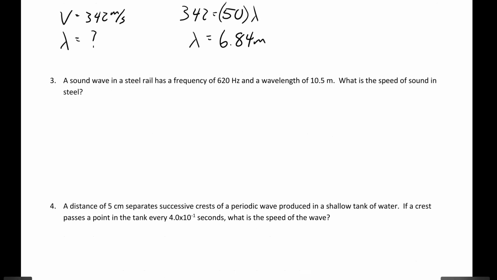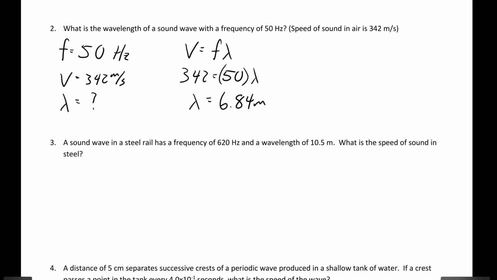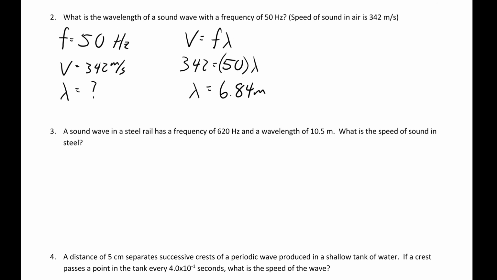All right, number 3, a sound wave in a steel rail. So now it's not air. The medium is different. It's steel. It's a solid. So we went from a gas medium to a solid medium. Do you think it's going to go faster, slower? Before it was 342 meters per second in air. Now we're talking about steel. So what is the speed of sound in steel? Curious. Predict. Do you think that the wave is going to move faster in steel or slower?